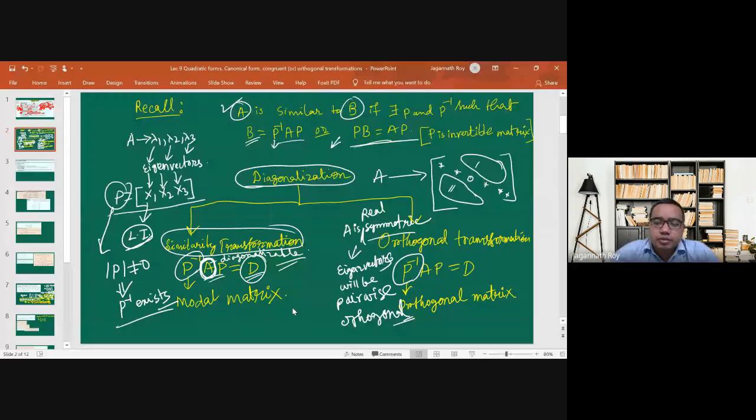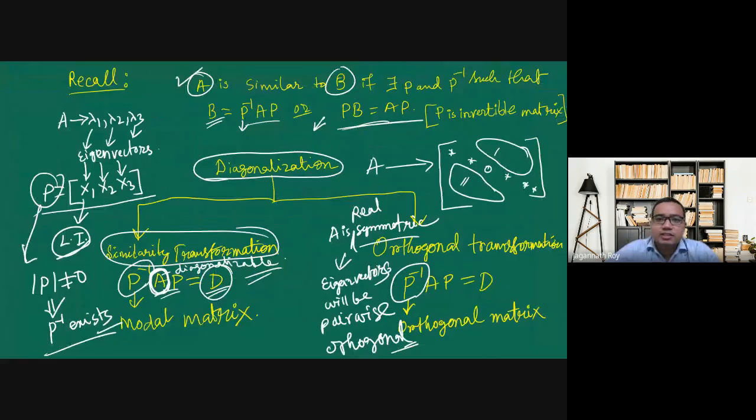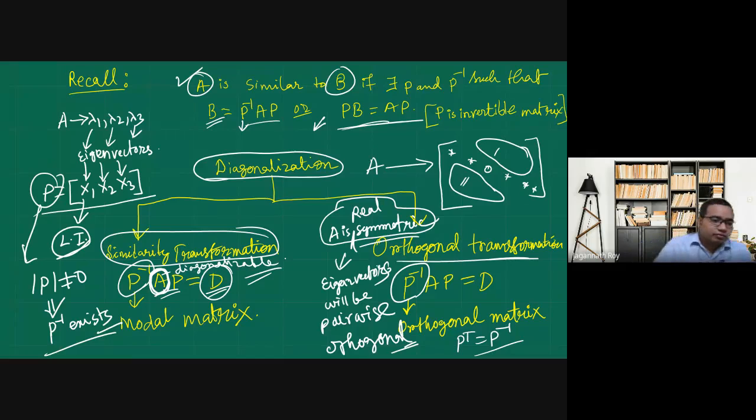We are just recalling our last class: if A is a real symmetric matrix, then P will be an orthogonal matrix. For an orthogonal matrix, we have seen that P transpose is equal to P inverse.